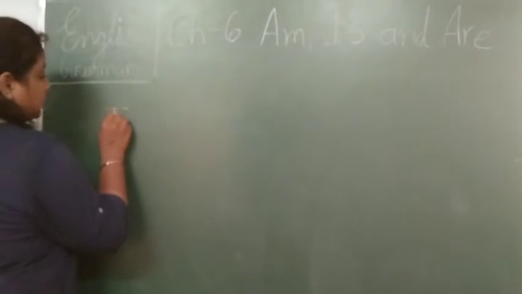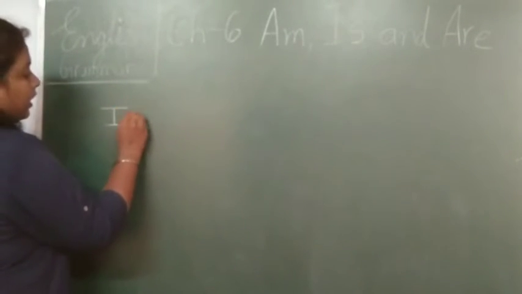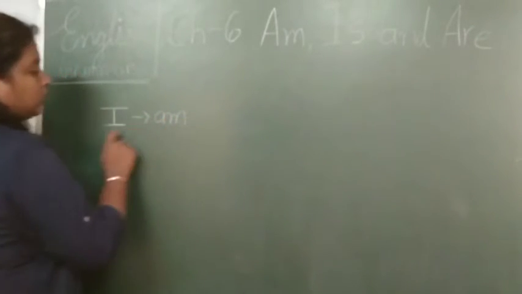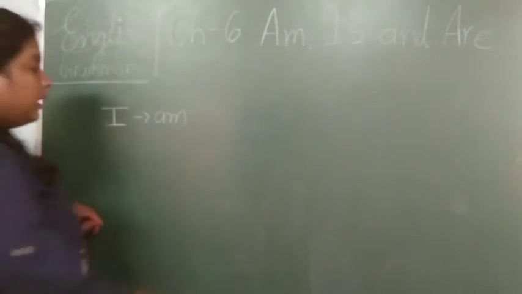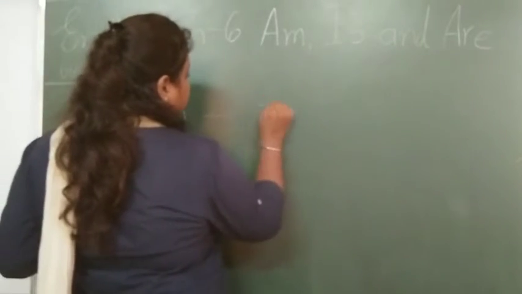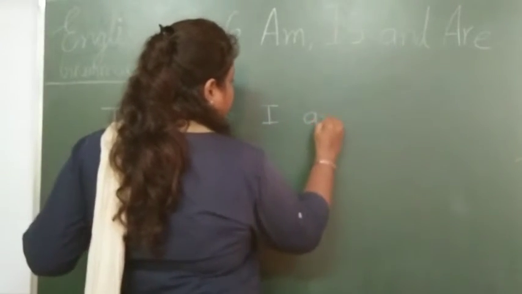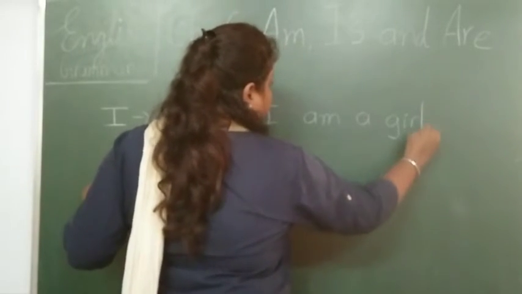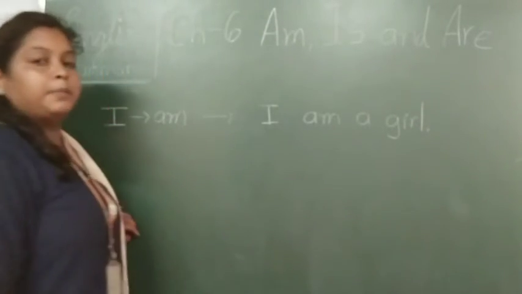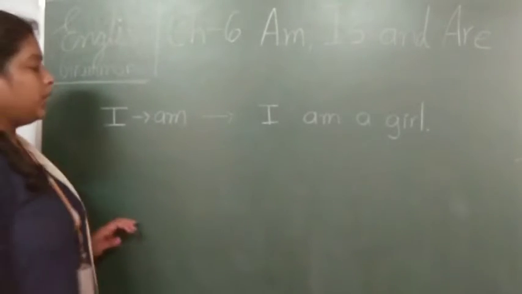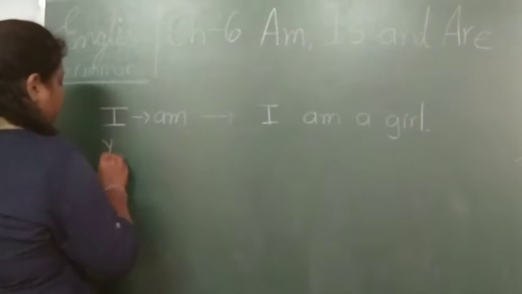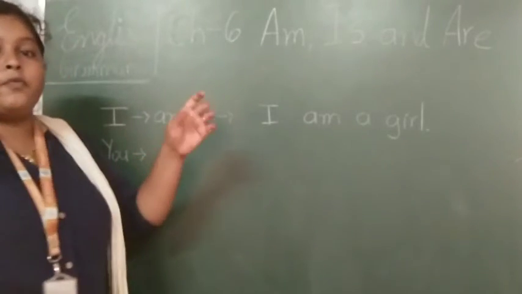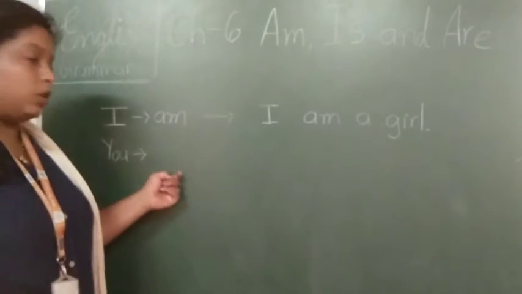So first is I, right? We are using am with the I. So here I can give you one example: I am a girl. I am a girl. Okay. Now next is you. As I said, we are using the are form with you.